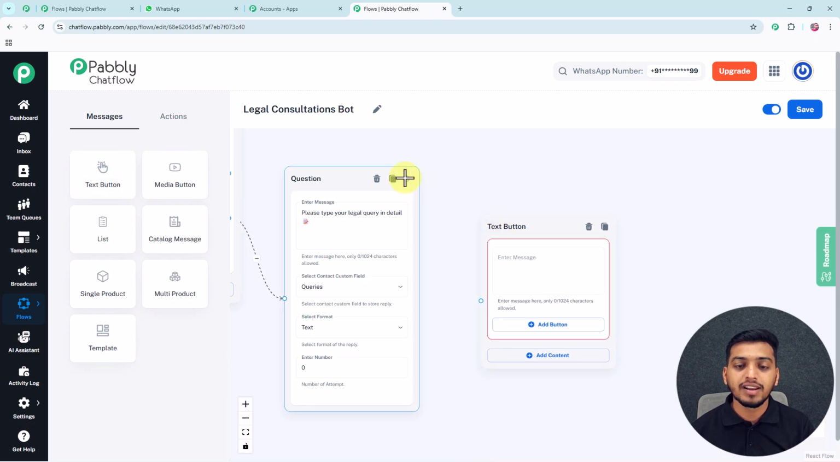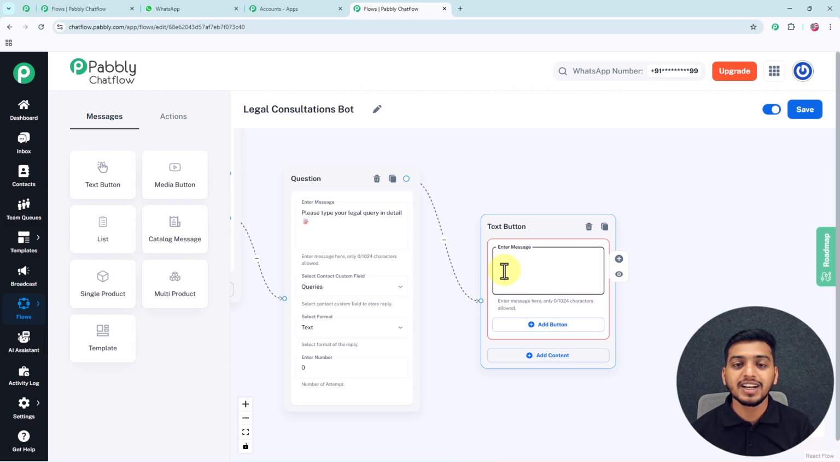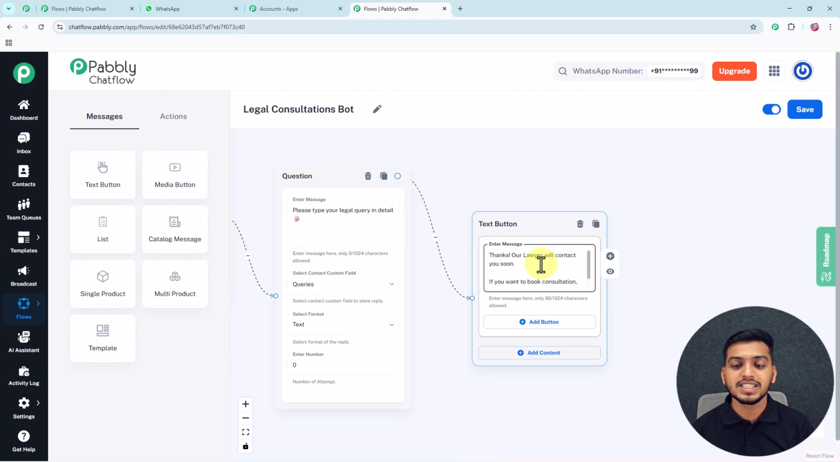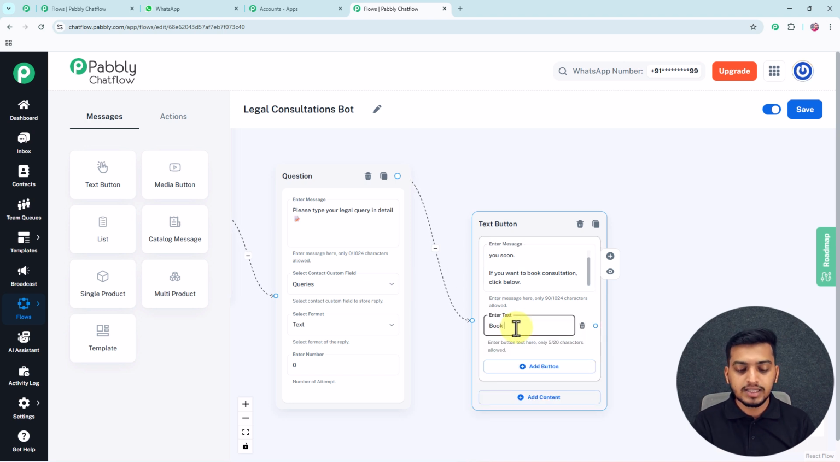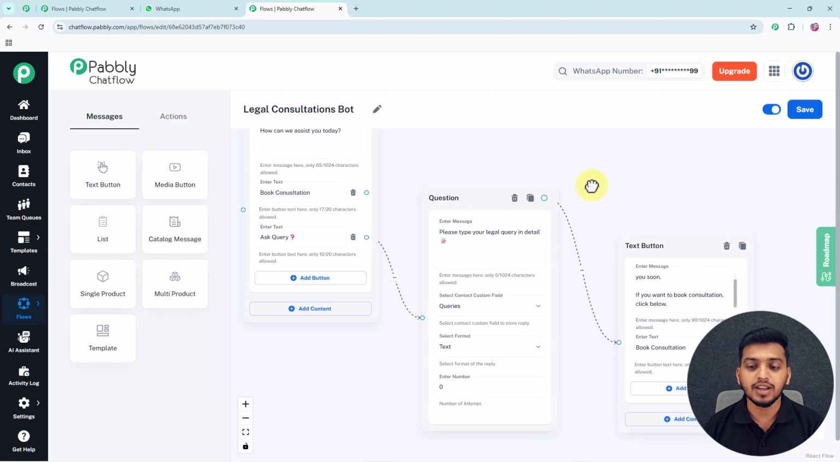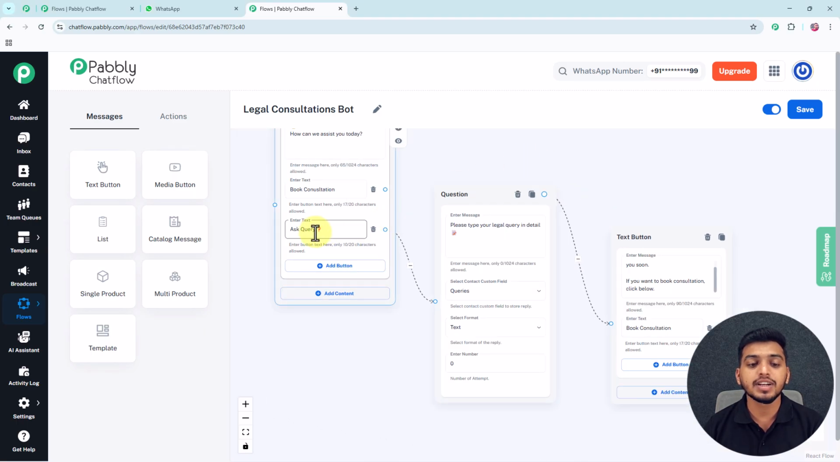Then first of all I will connect both of these following circles, and then inside this enter message box I will enter the message for my customer: Thanks, our lawyer will contact you soon. If you want to book consultation, click below. And just below this particular text I will add this button, book consultation, so that my customer can directly click on this particular button and book a consultation for themselves. And with this I have successfully completed the setup of my second button, ask query.